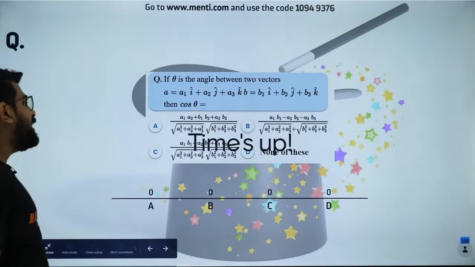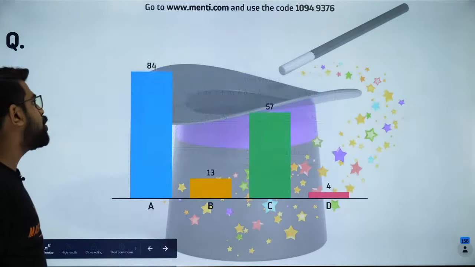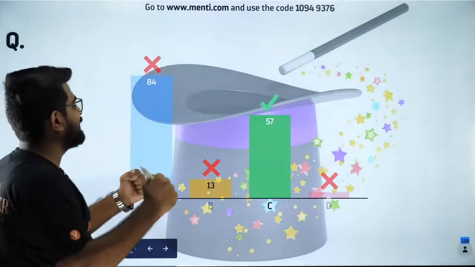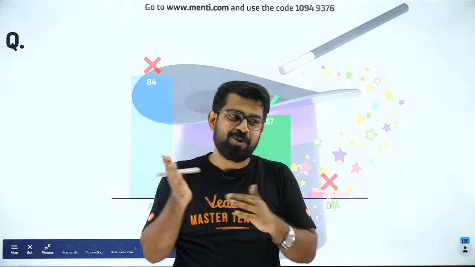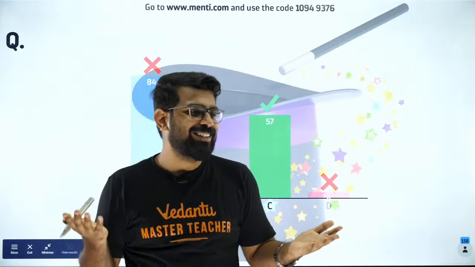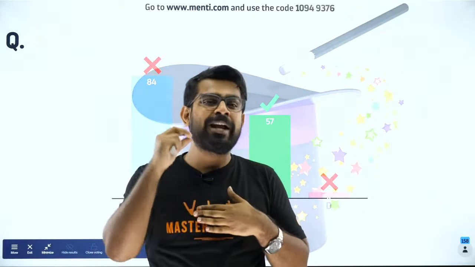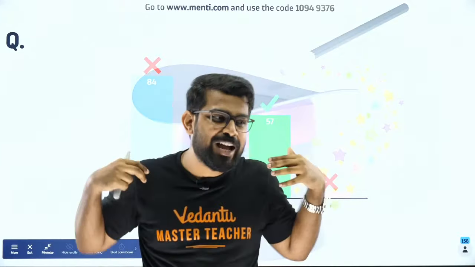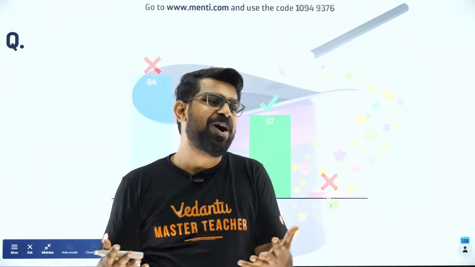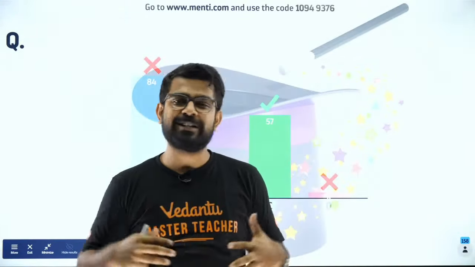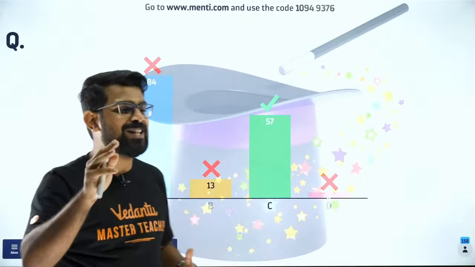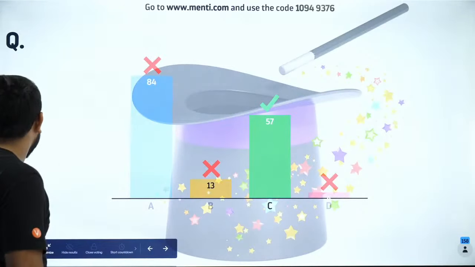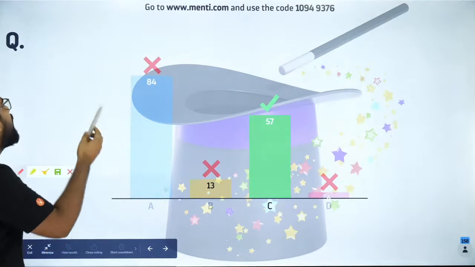Quite easy, but look at the answer. I'm sure it'll be surprising. I knew it. I don't know what to tell, man. Seriously, you guys are so hasty. You are so in a hurry that you do something wrong and still you are confident about it. "Sir, pakka A, sir. What an easy question." But you answered wrong, because guys, the answer is option C. You didn't even see it properly.